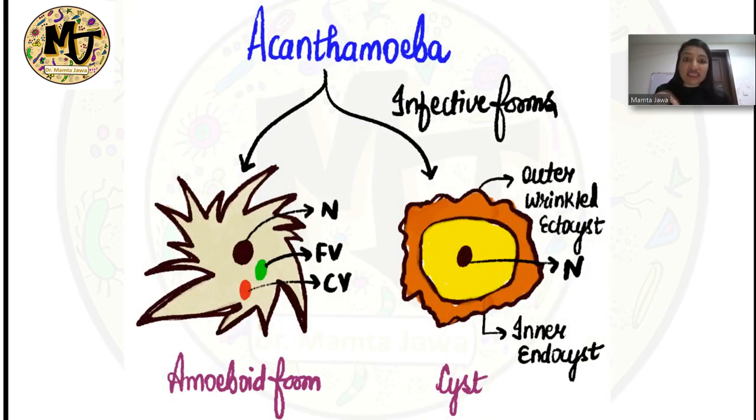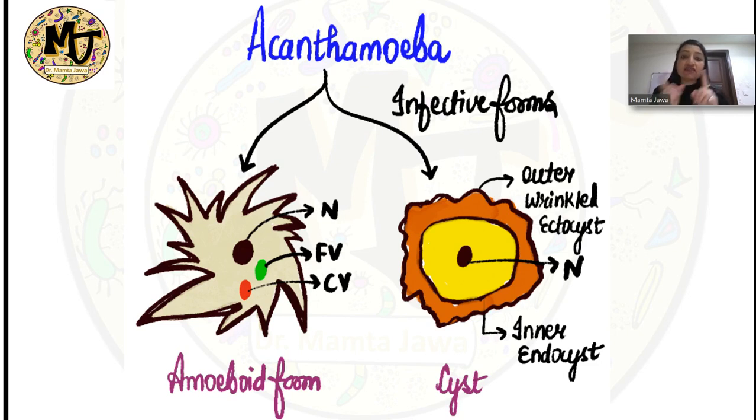Right now, guys, as far as Acanthamoeba is concerned, we have got two types of infective forms, the amoeboid form and the cyst, as you can see on the screen right now. Now, the amoeboid form has got spine-shaped pseudopodia, okay, which are known as acanthopodia, and that is why Acanthamoeba has been named so. All right, and whatever I have labeled as N, FV, and CV in the diagram of amoeboid form, that respectively refers to the nucleus, the food vacuole, and the contractile vacuole.